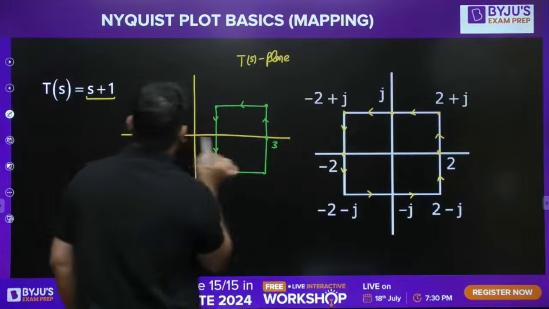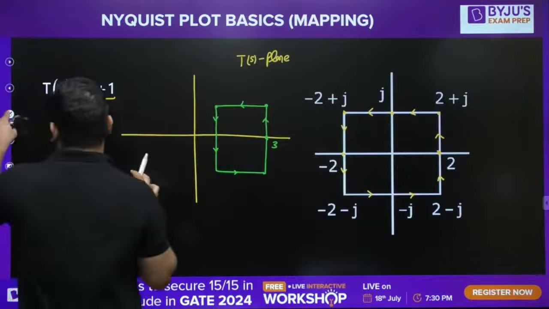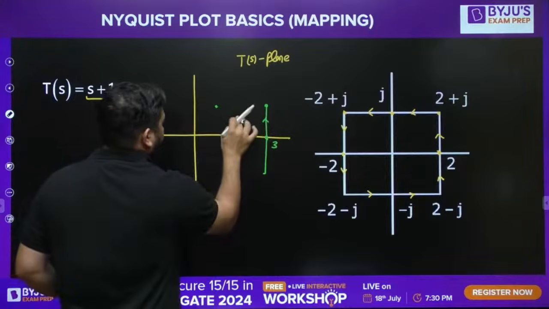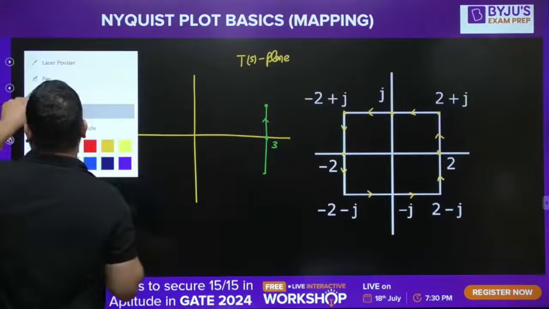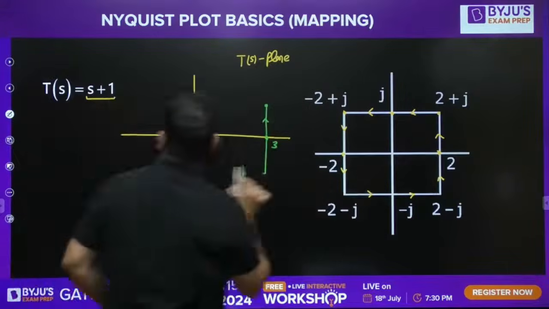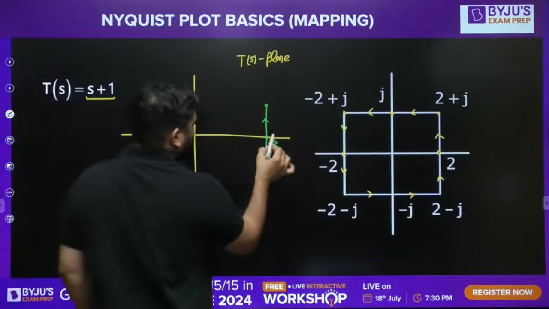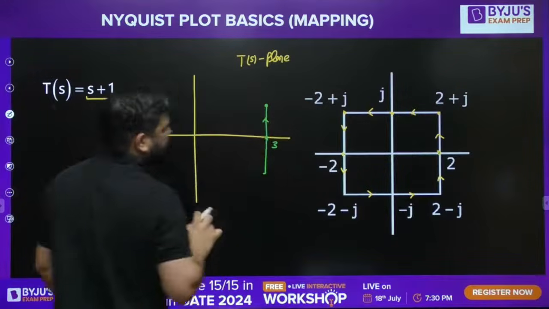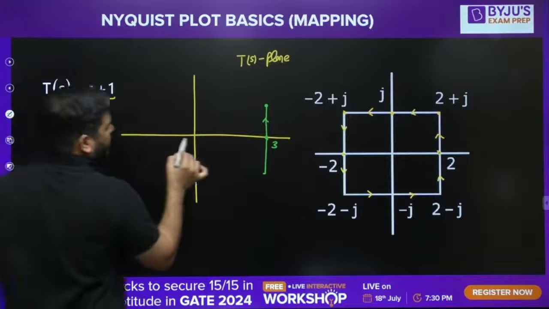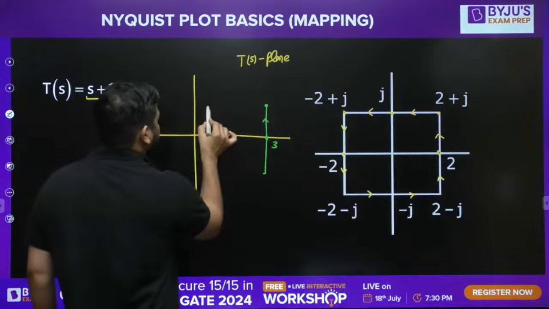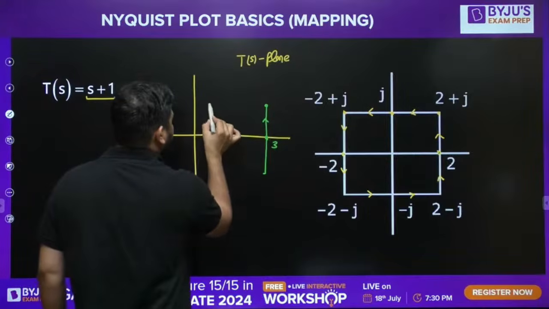Wait a minute, guys. I made a mistake. Okay, let's complete. I have mapped 2 at 3. Now 2 plus j, real part is 3 and imaginary part is j. Now j will become 1 plus j, somewhere here.